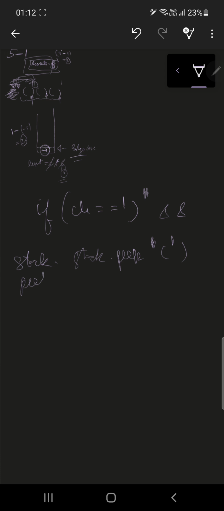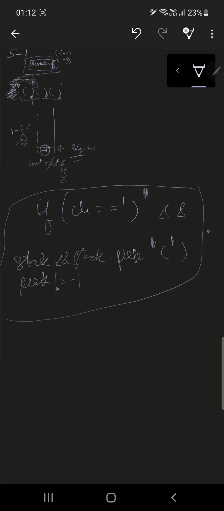Now I can write the code for you as well. If the character is a closing one, and the stack dot peek is an opening one, but before this I check that the stack dot peek must not be equal to -1, these are the 3 conditions for this if statement.